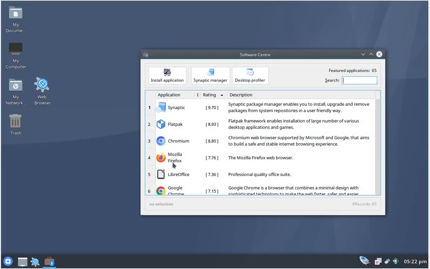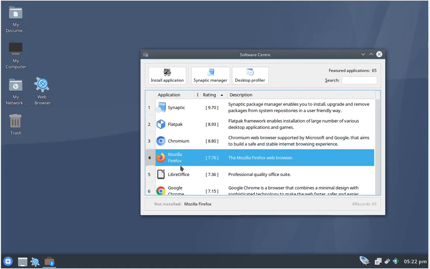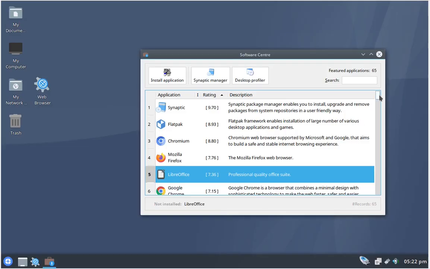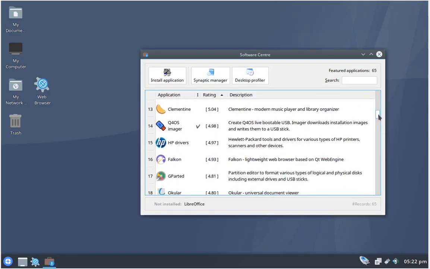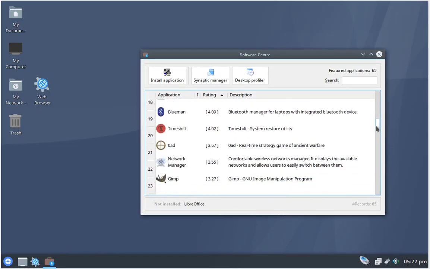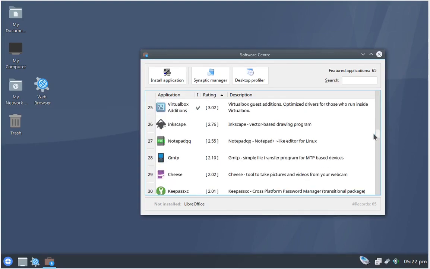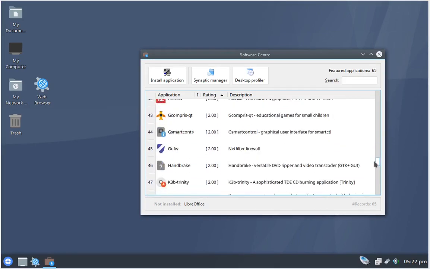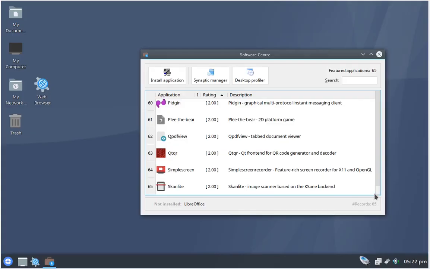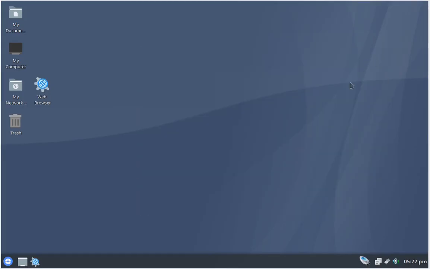Well, not everything, a lot of stuff. If you want to pick and choose, just go down the list here and decide which ones you want to install. Remember that the ones with the blue check mark have already been installed.